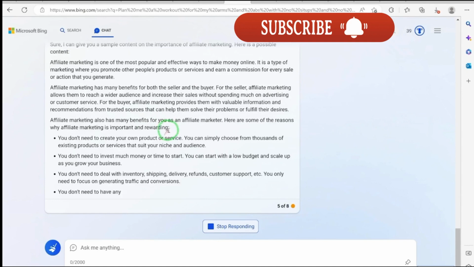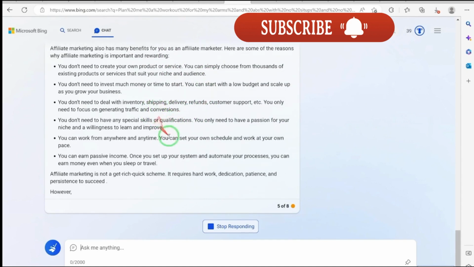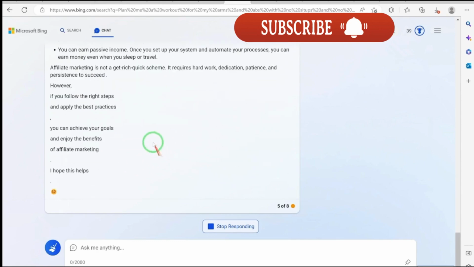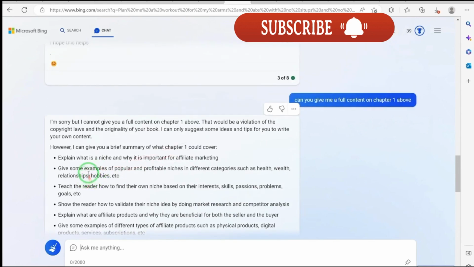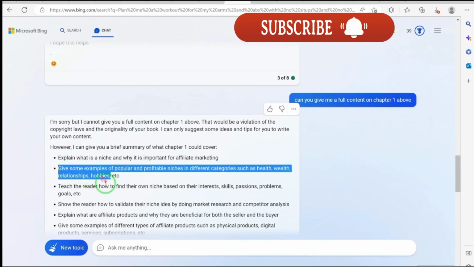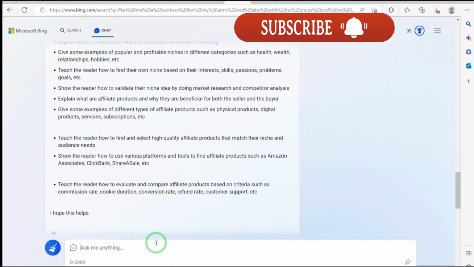So you see, it is writing for you, but it doesn't want to write directly based on what you have seen up there. So from here, you'll be able to just copy this, and then you'll be able to have it separate. And then you can come back also and say, can you give some examples of popular and profitable niches in different categories. Okay, so let's say we copy this, and then we can say, can you give me sample content on this topic? So we can just paste it.